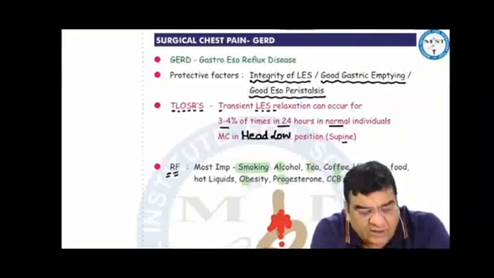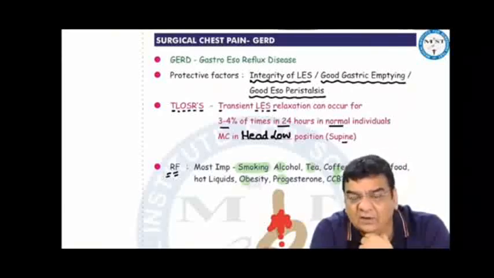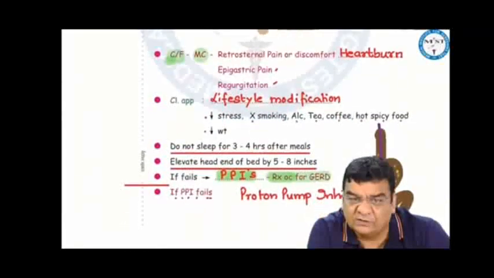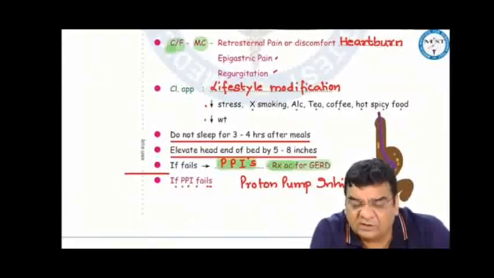However, sometimes the lower esophageal sphincter becomes weak, wherein the most important culprit is smoking, because the toxins and the nitrates in the smoke relax the lower esophageal sphincter and make it weak. So the chances of reflux of gastric contents into the esophagus would be high. Alcohol, chai, coffee, hot liquid, spicy food, obesity, progesterone, drugs like calcium channel blockers, nitrates all can damage the lower esophageal sphincter. And if this happens and patients suffer from GERD, then continuously the acid will be refluxing up into the esophagus, leading to heartburn or retrosternal discomfort or retrosternal pain associated with regurgitation and epigastric pain.